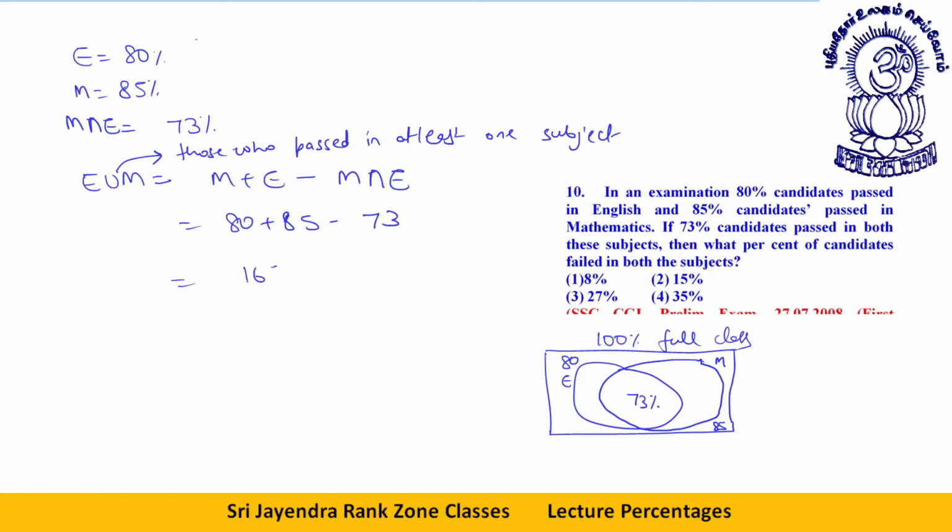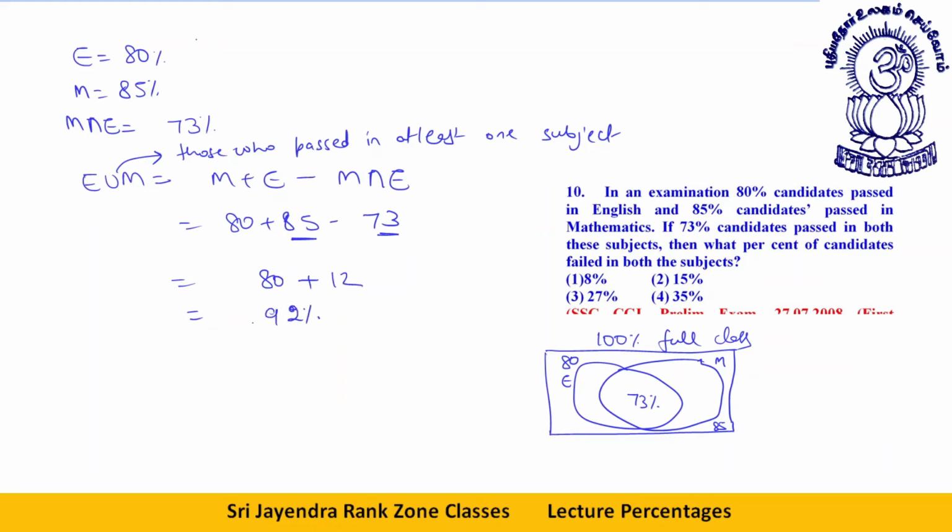That will be 165 minus 73, which you can easily calculate. Rather than doing this, 85 minus 73 is 12, so this is equal to 92%.